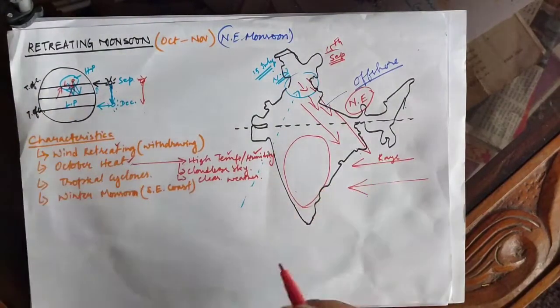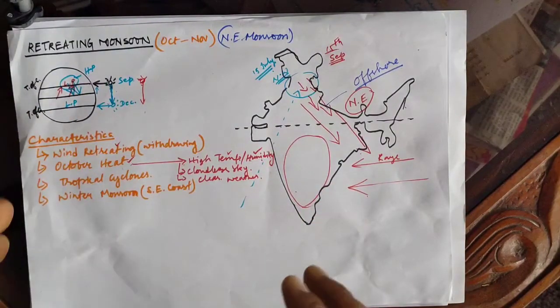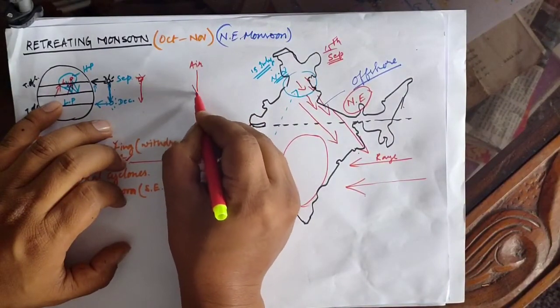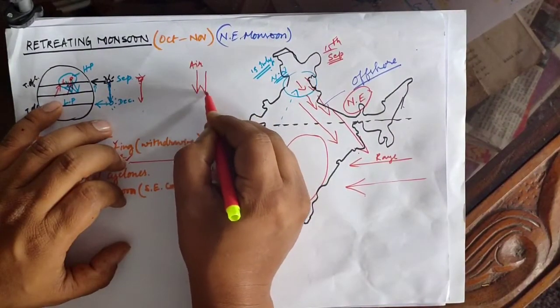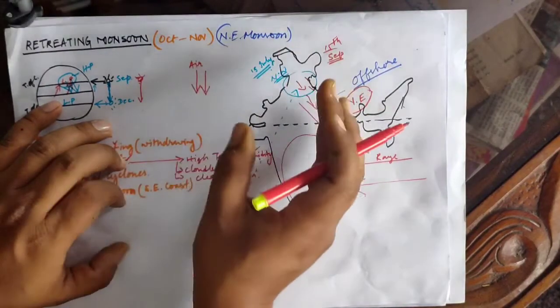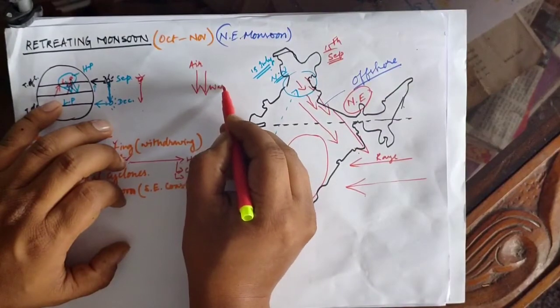During that time, low pressure is again, as we know, replaced by high pressure. So instead of vertically rising air, there will be downward sinking air.